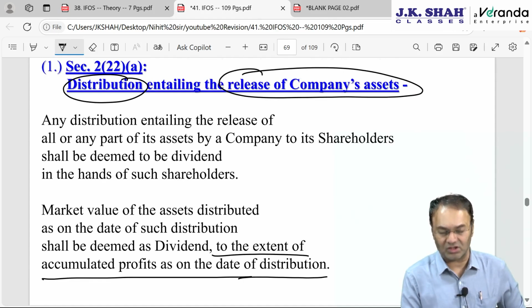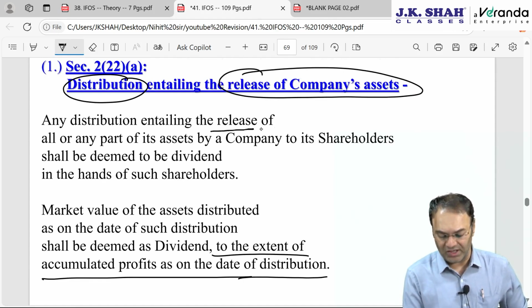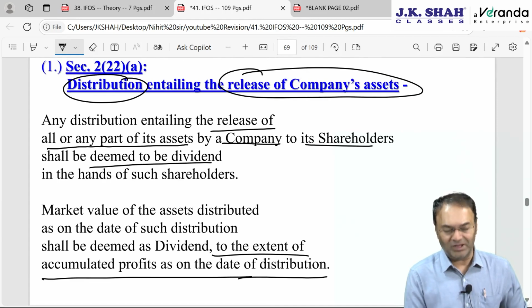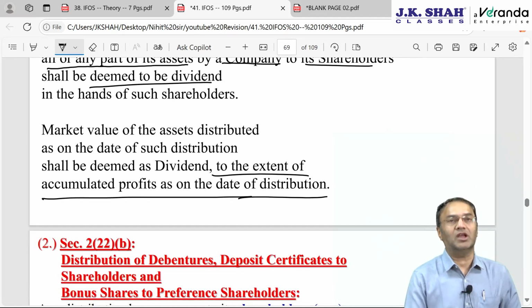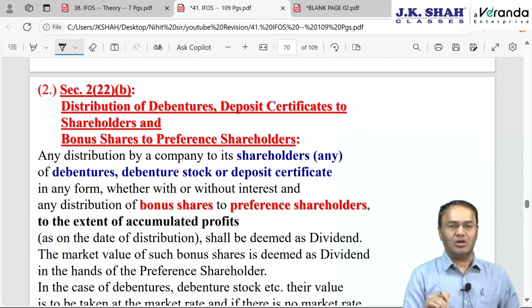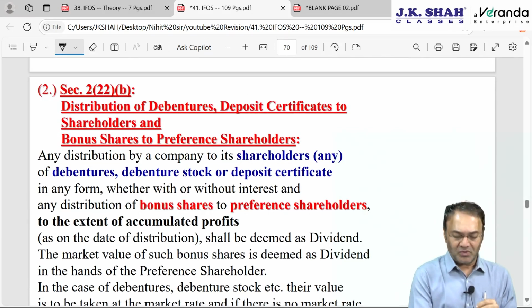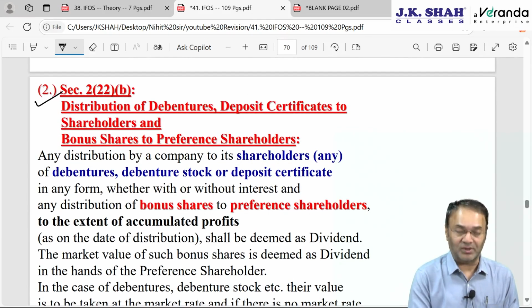So in such a situation, ownership changes, and that release of all or any part of the assets of the company to its shareholder will be deemed as dividend, but to the extent of accumulated profits of the company, not entirely. Now 22(b) is important from an exam perspective.